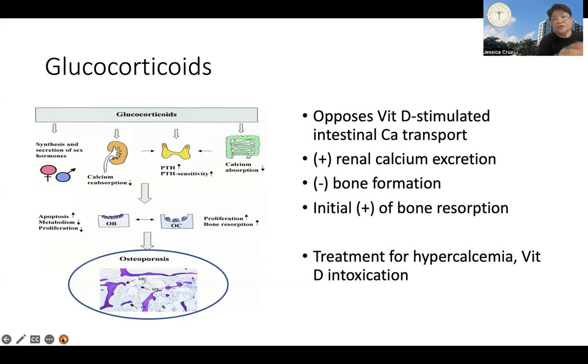So this is the reason why we should be very careful. One of the reasons why we should be very careful in prescribing systemic steroids, no? On prolonged basis, because this will have a detrimental effect on bone mineral density.